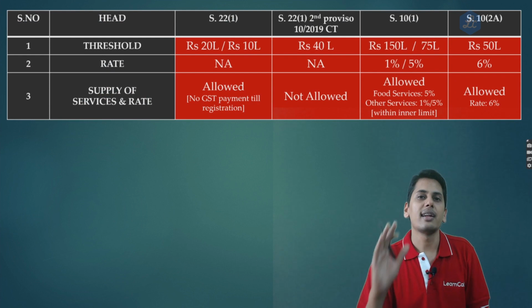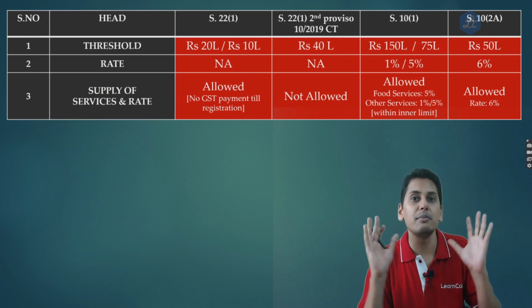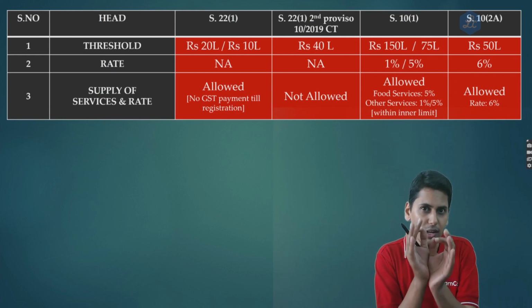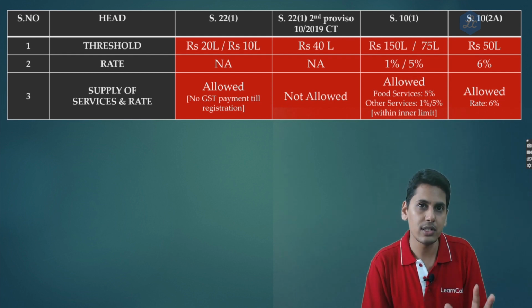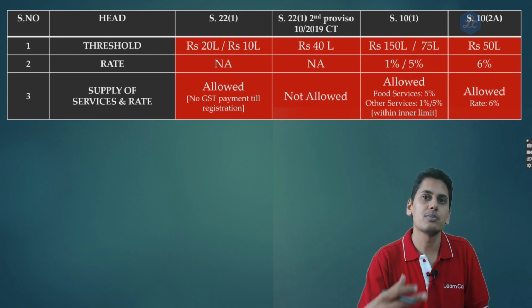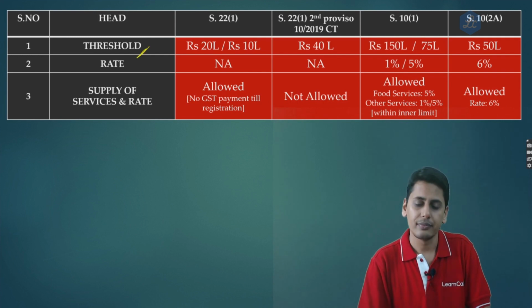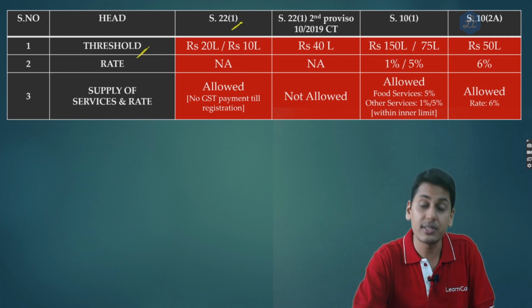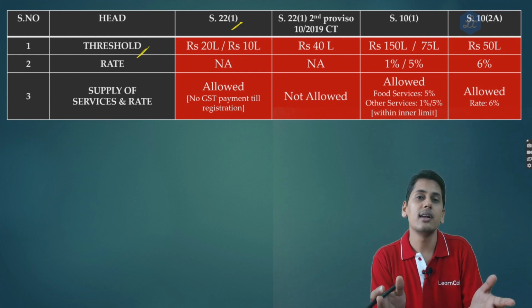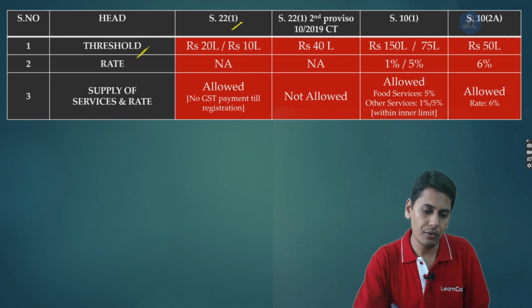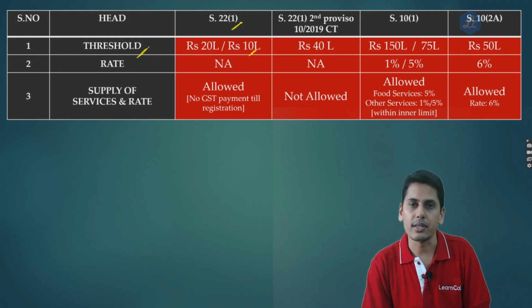Now friends, this is the final summary chart of the various schemes which are available. There is nothing new here. We are just having a quick revision of the various schemes available for small and medium enterprises. As regards the threshold, under section 22 subsection 1, a person need not register up to the threshold of 20 lakh rupees or 10 lakh rupees.